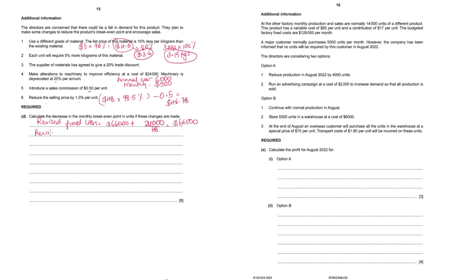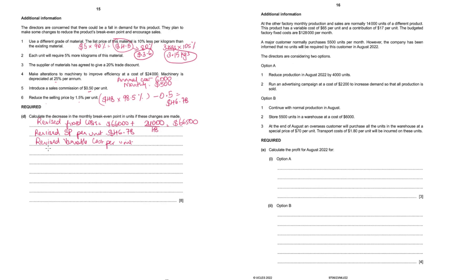Revised selling price per unit already calculated. You could show the same working. 46.78. Revised variable cost per unit. So that will include material and labor.